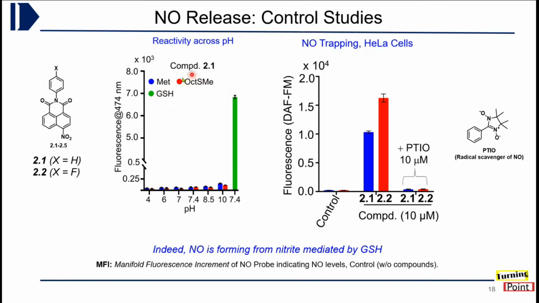and across different pH, methionine and octane thiol with the methyl protected could not release nitrite. So that also indicates that the reactions are very selective to GSH.